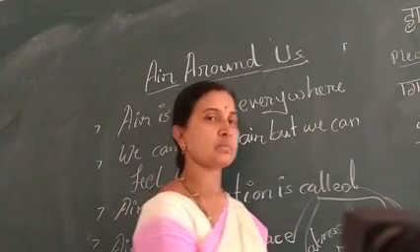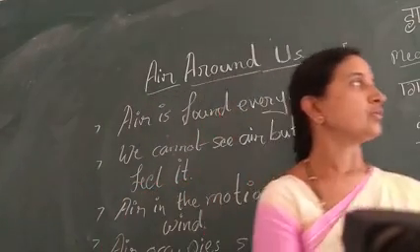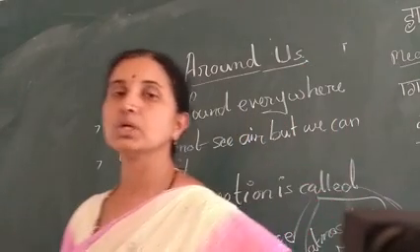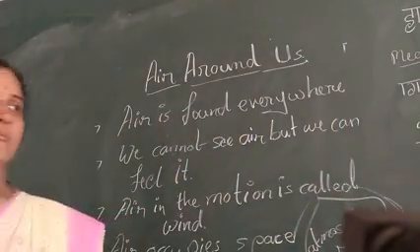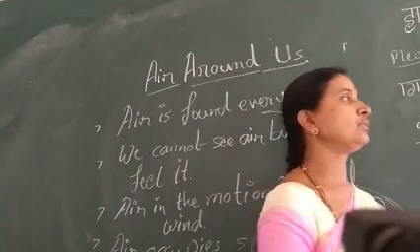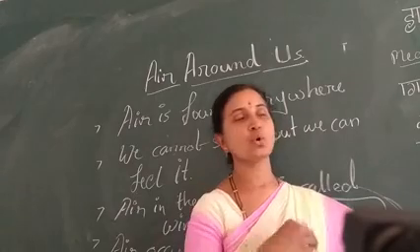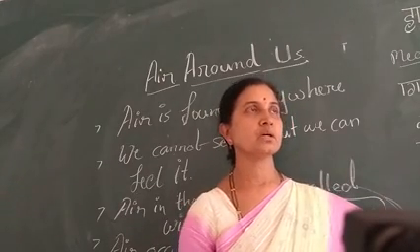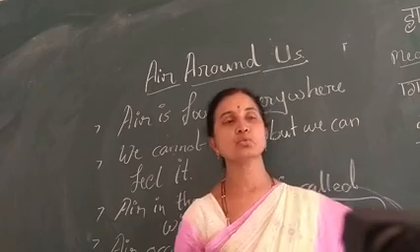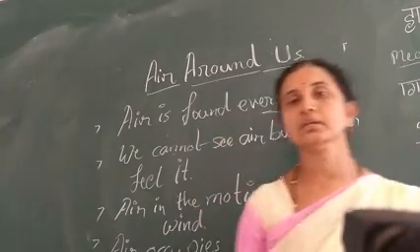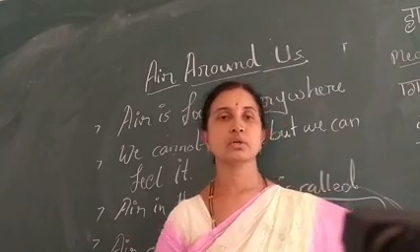Plants take in carbon dioxide for their preparation of food, that is photosynthesis, and they give out oxygen. This oxygen we take for our respiration. All living organisms: plants give out oxygen to the atmosphere, and animals, human beings, insects, all these take in oxygen for their breathing.